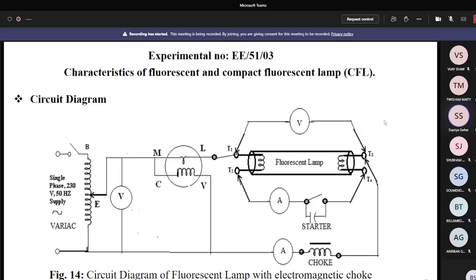Actually, when current flows through the current coil and the pressure coil, flux is produced. Due to the interaction of the flux, torque is produced. Okay? Is it okay or not?